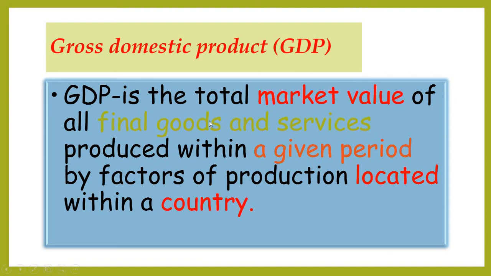This is the second key point. What's final goods? When you talk about final goods, you also have intermediate goods. And it's a given period of time. Actually, time varies from country to country, because in the USA they calculate GDP every 3 months, and in another country they usually calculate it within 1 year. And obviously there's a location, a sovereign country.